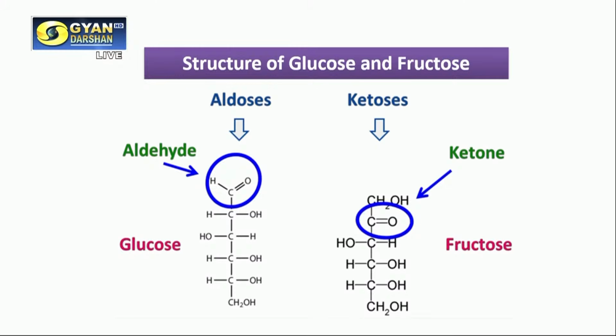Yes, sir. Please, sir. That same example you told, aldoses and ketoses. Yes, the structures are given here. We can see there are 6 carbons in both glucose and fructose, and we have a ketone group in fructose and an aldehyde group in glucose.